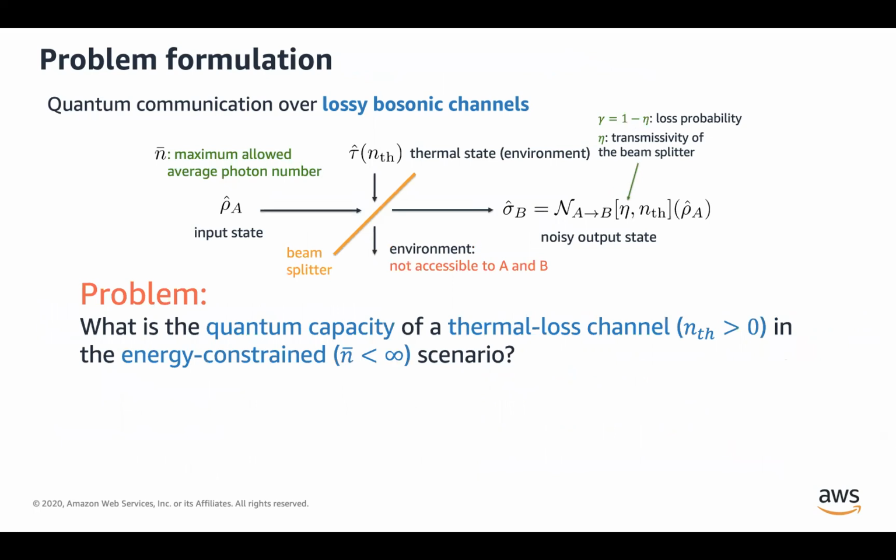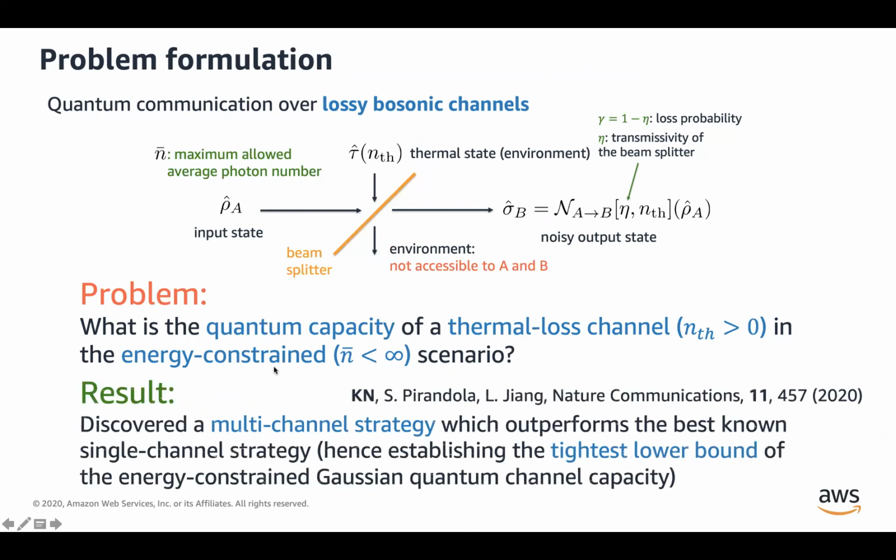So in this talk, a lot of things are known about the pure loss channel where we have a vacuum state in the environment. The problem that we want to focus on is what's the quantum capacity of a thermal loss channel where we have some non-zero thermal photon number. In particular, we are going to focus on the energy constrained cases where the input state can only have some finite energy. And our result is that there is some non-trivial multi-channel strategy which outperforms the best-known single-channel strategy. And therefore, we established the tightest lower bound of the quantum capacity of the thermal loss channel known to date.